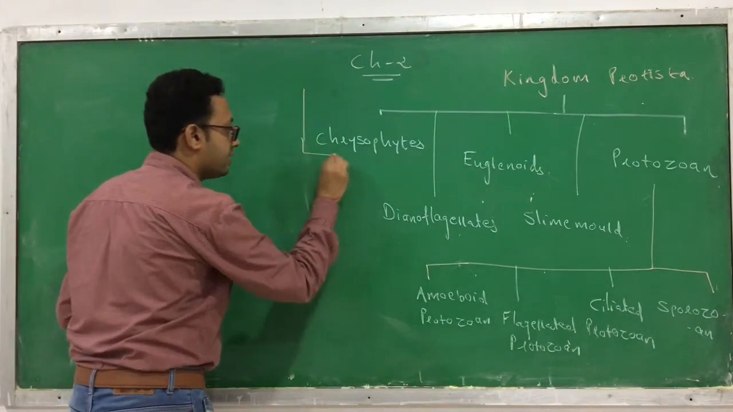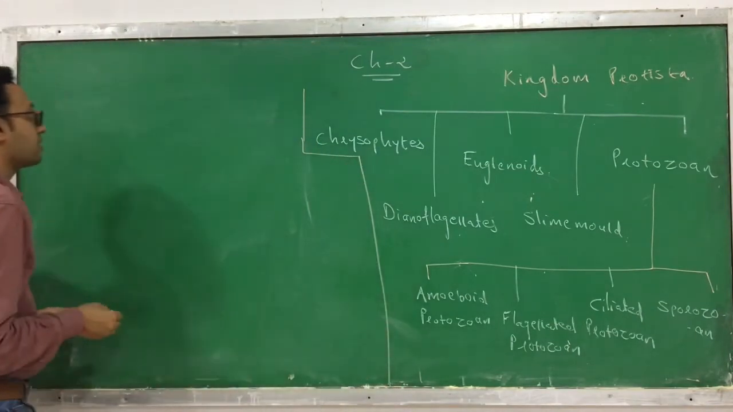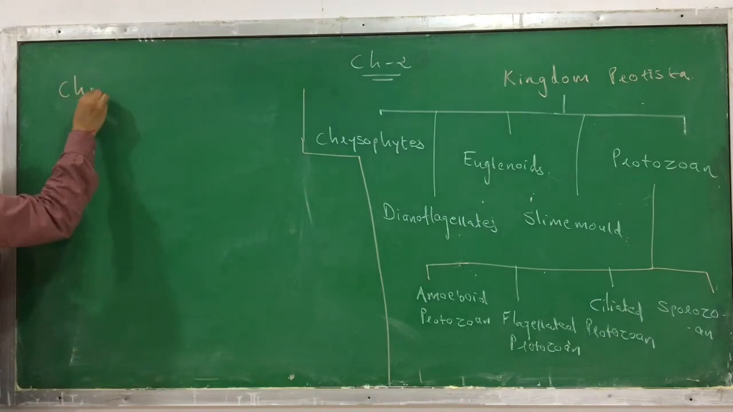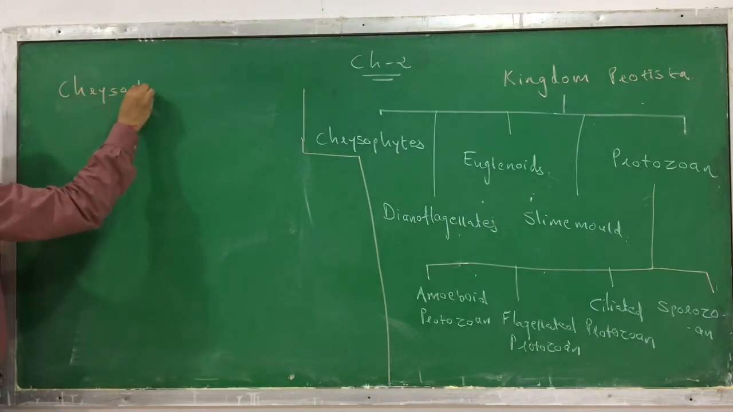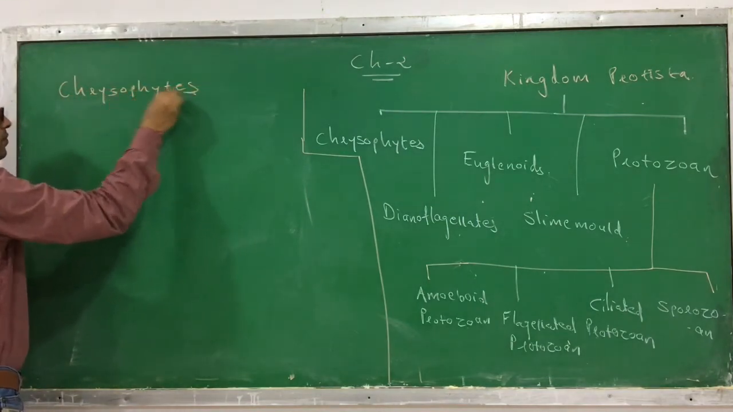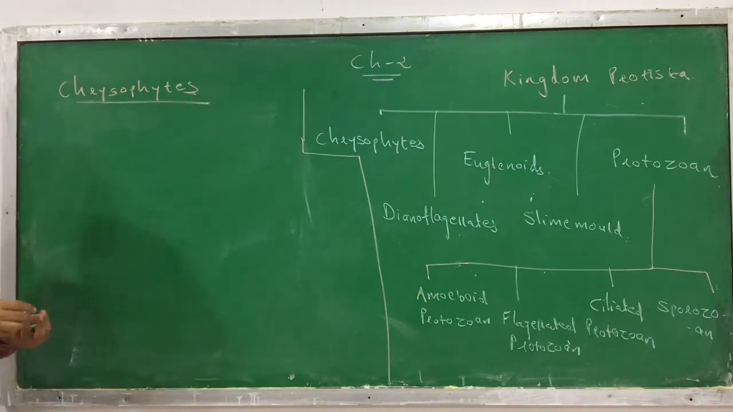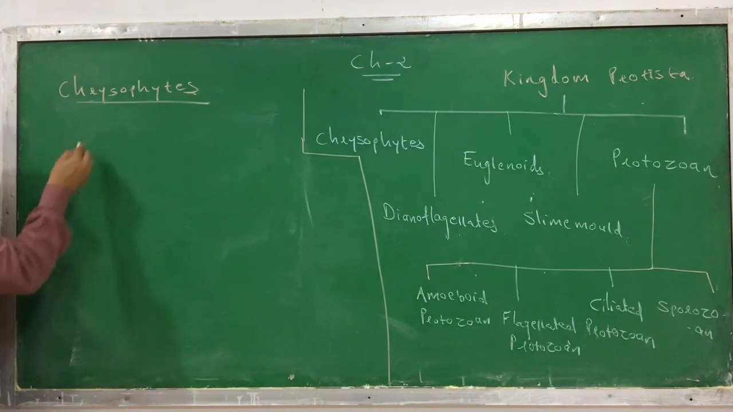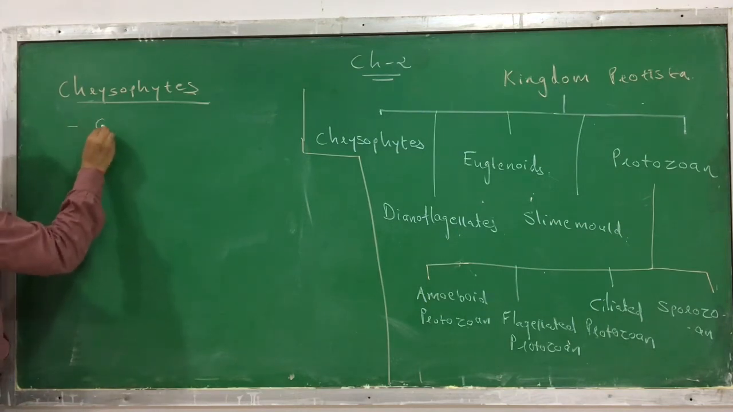So here we discuss the characteristics of chrysophytes. What are the characteristics of the chrysophytes? If you see the chrysophytes, then the chrysophytes include two main examples. The first one is called golden algae.